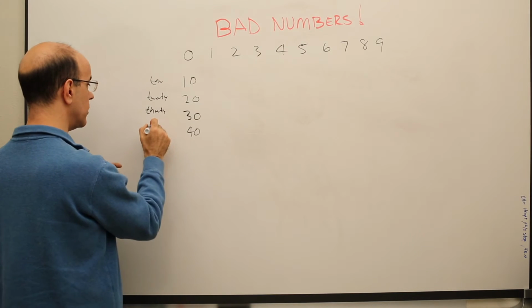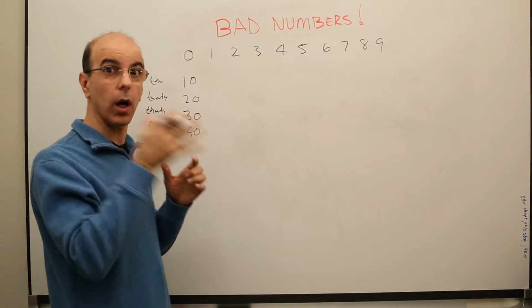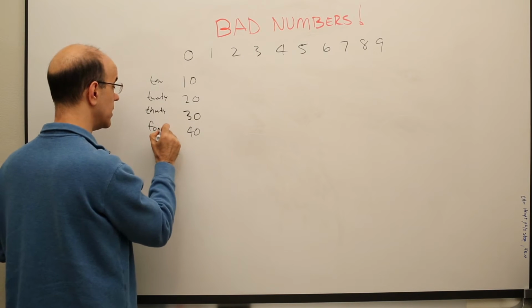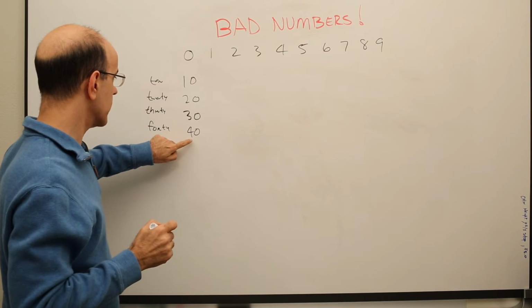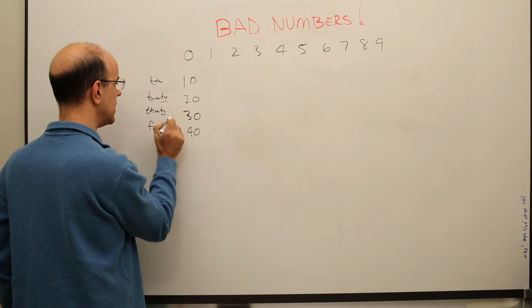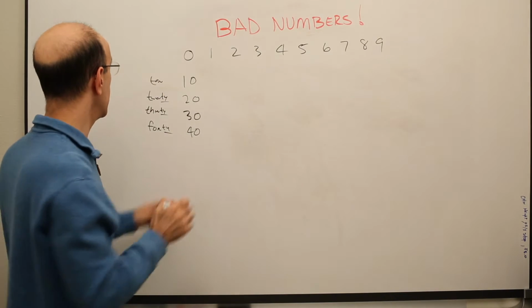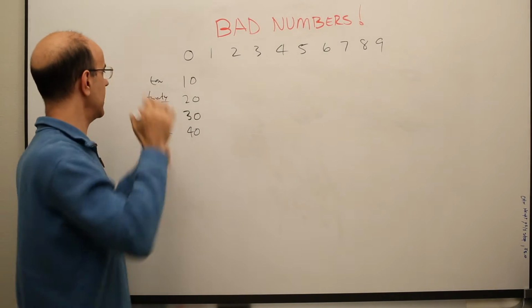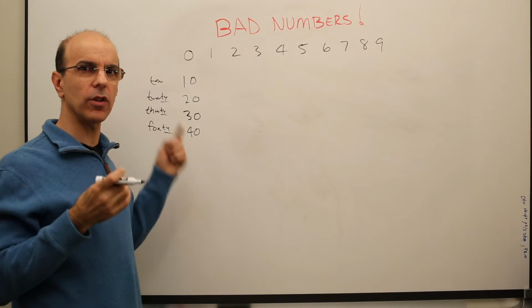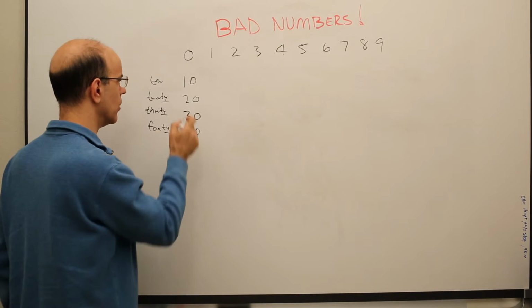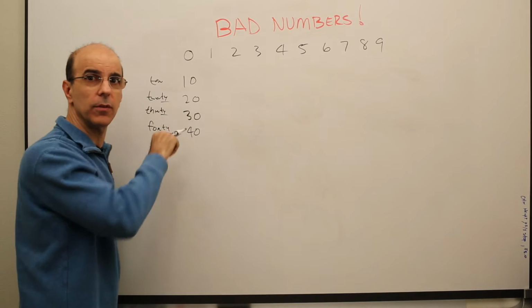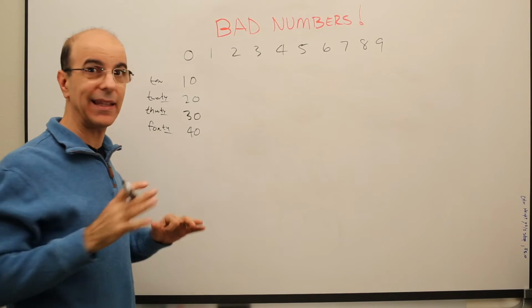40. At least I'm starting with the word four, so I have 4t, like that. But the weird thing is t, t, t, they're all t's, but this is 10. I can't help but think this is some kind of degenerate version of the word 10 here. These are all kind of bad numbers, and they're kind of badly named.